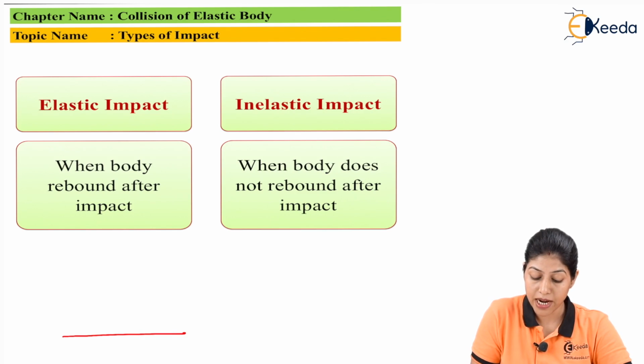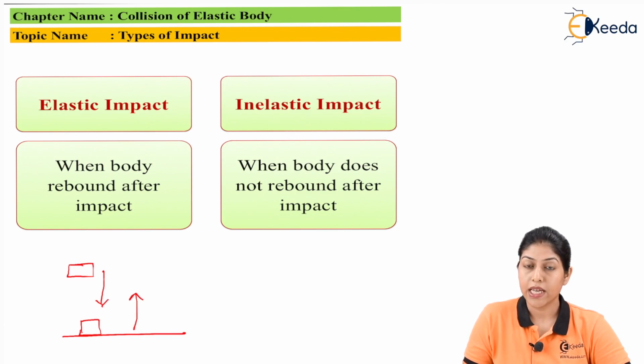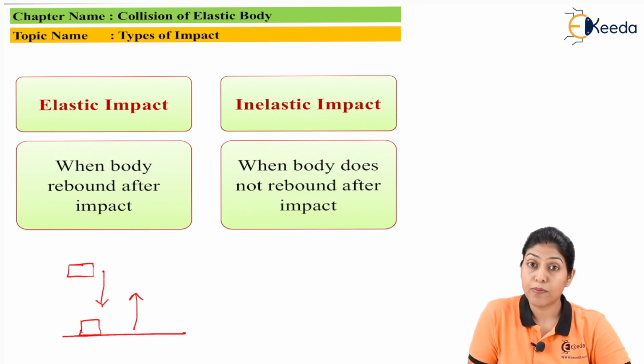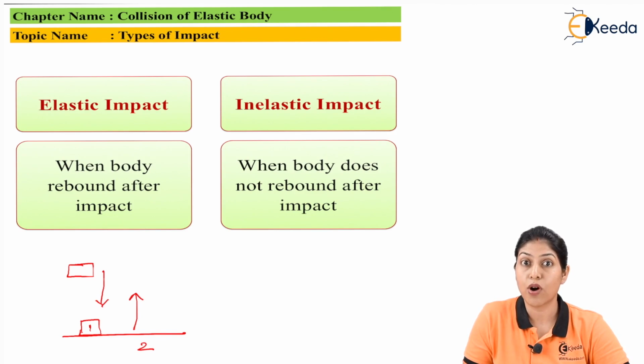And elastic impact we can define when any body which is placed at a particular height from a base is dropped, and when it reaches the base, it will rebound after impact. See, this is our body 1 and the base we are considering as body 2.